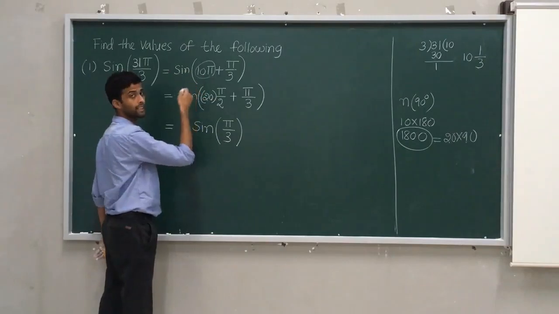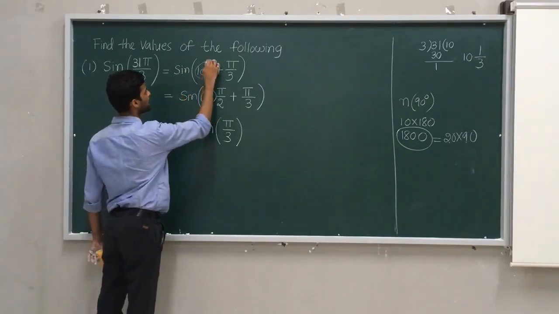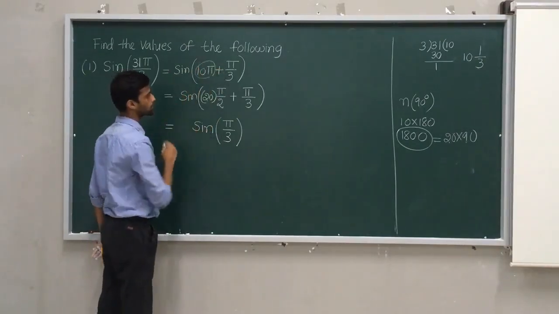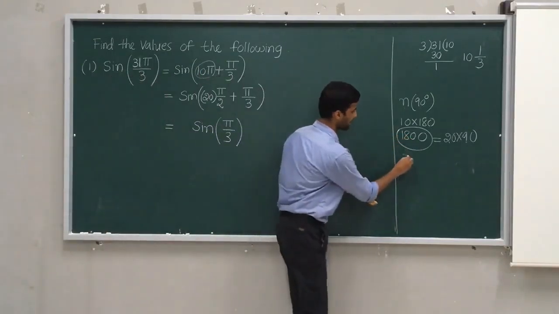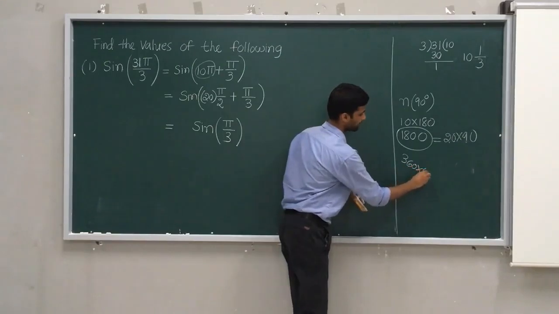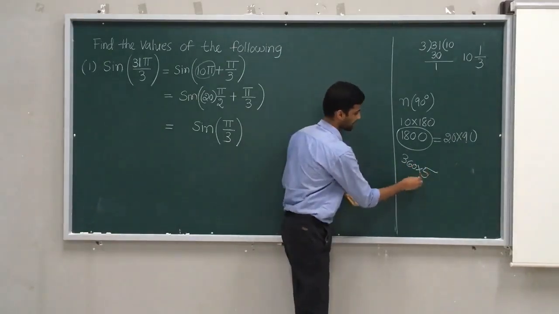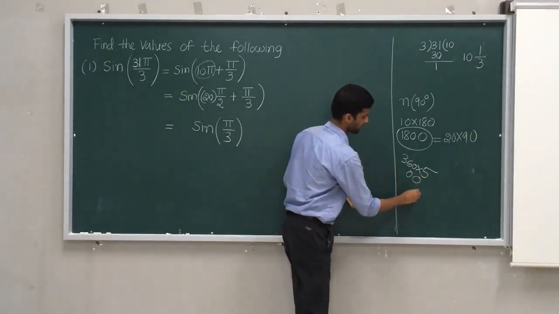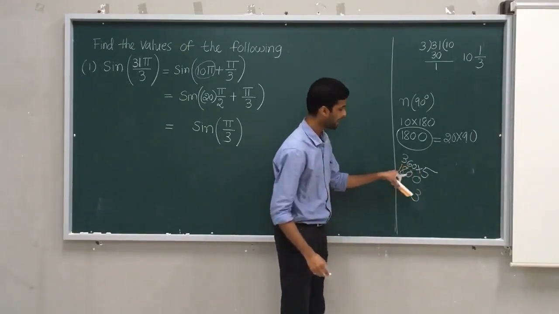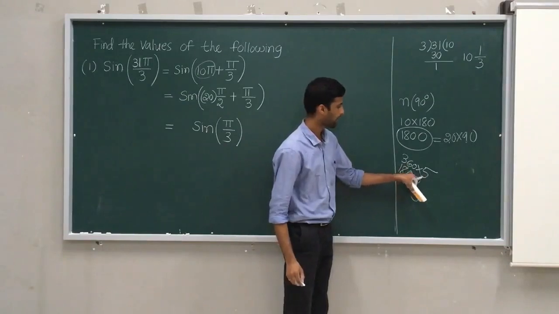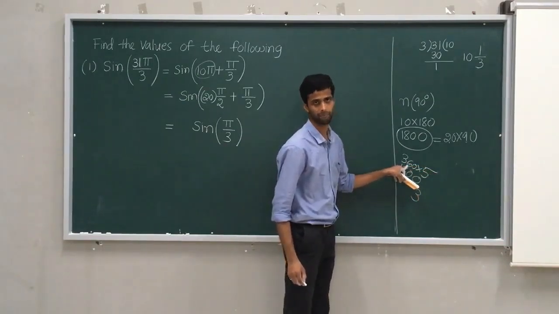Let me take a simpler version: try to express 10 pi in terms of 360. So 10 pi is nothing but 1800. 1800 can be written as 5 times 360, since 5 sixes are 30, 5 threes are 15 plus 3 is 18. So 1800 is 5 rotations of 360.